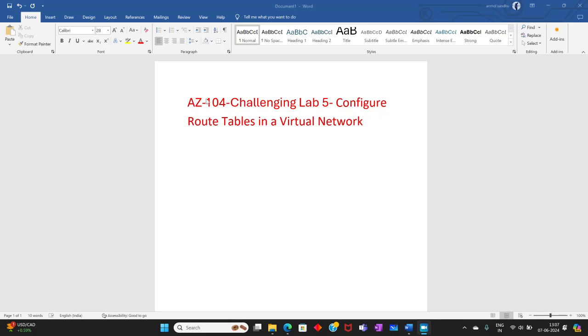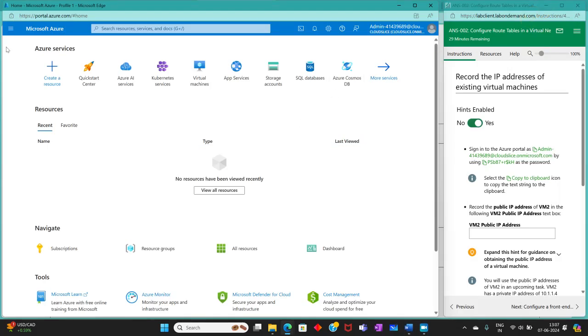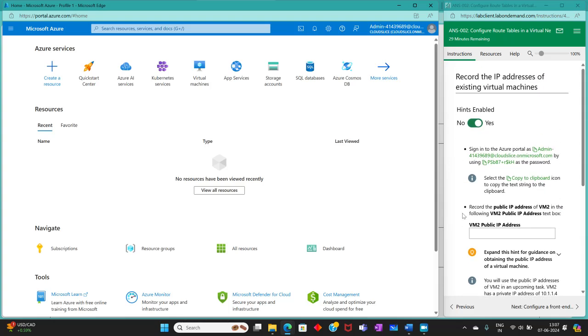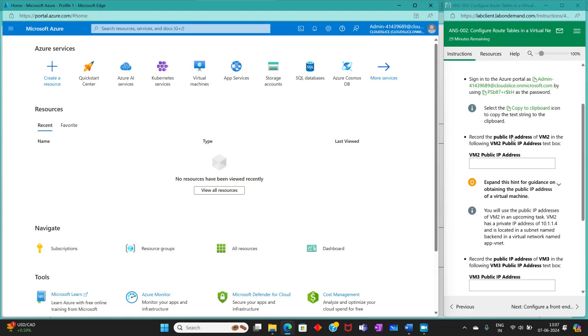This is AZ-104 Challenging Lab number 5. Configure route table in a virtual network. Record the IP address of the existing virtual machine. Record the public IP address of VM2 in the following VM2 public IP address text box.